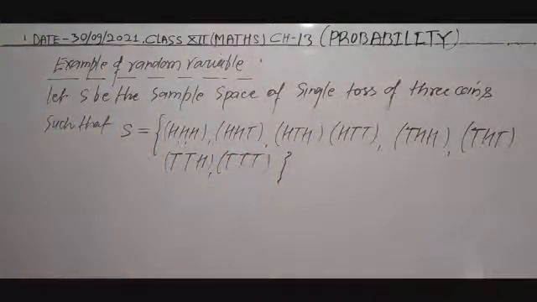There are 8 possible outcomes. This is the sample space in a single toss of 3 coins.